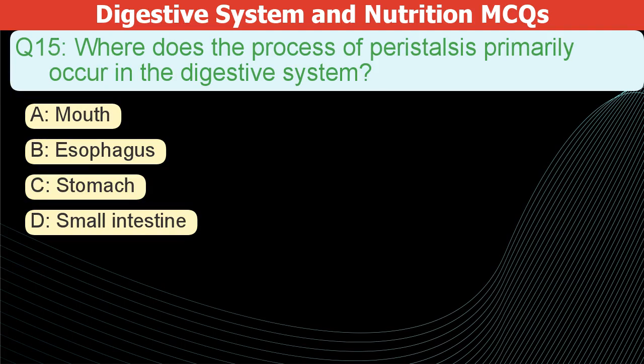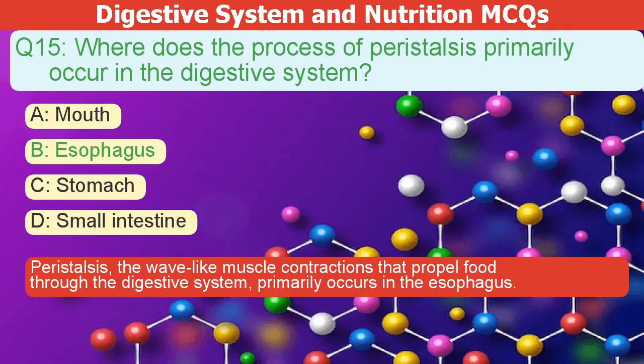Where does the process of peristalsis primarily occur in the digestive system? A. Mouth. B. Esophagus. C. Stomach. D. Small intestine. The correct answer is B. Peristalsis, the wave-like muscle contractions that move food through your digestive system, mainly happens in the esophagus.